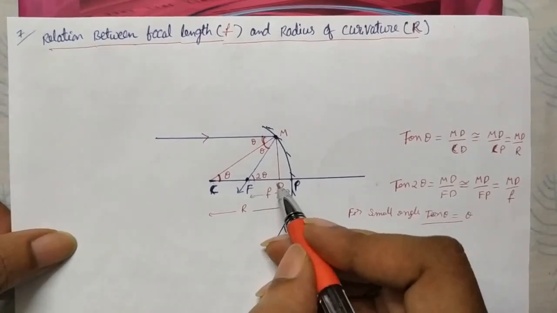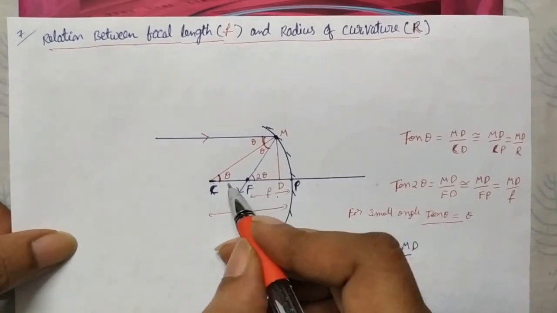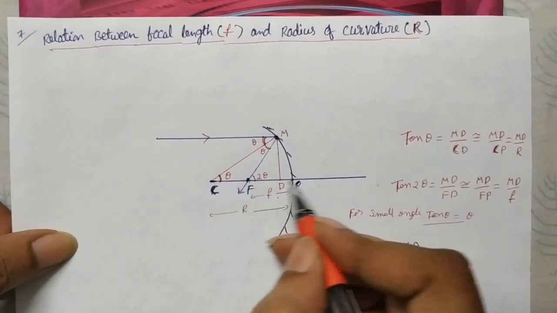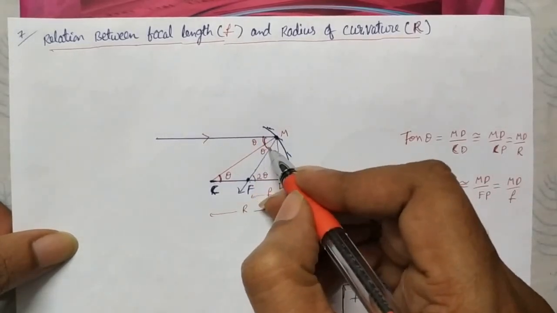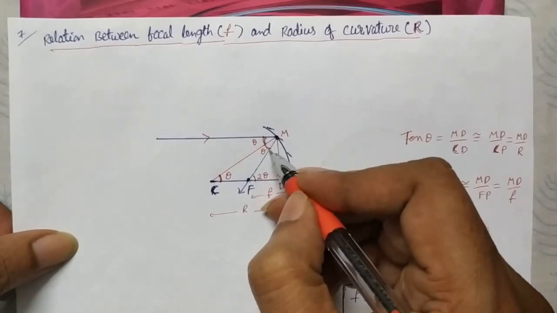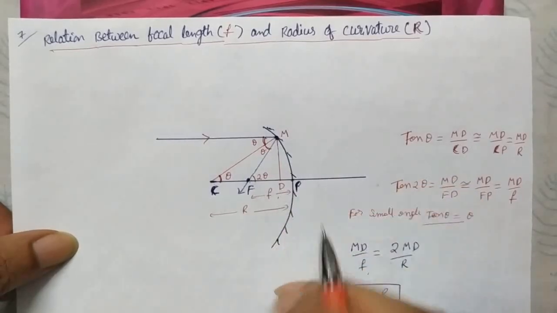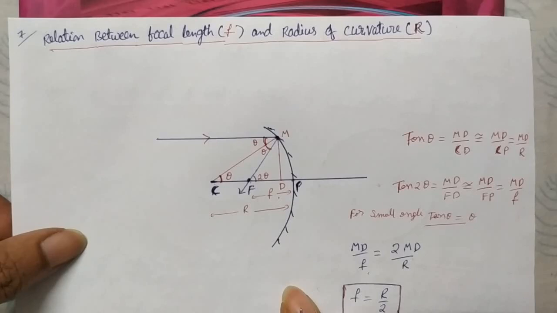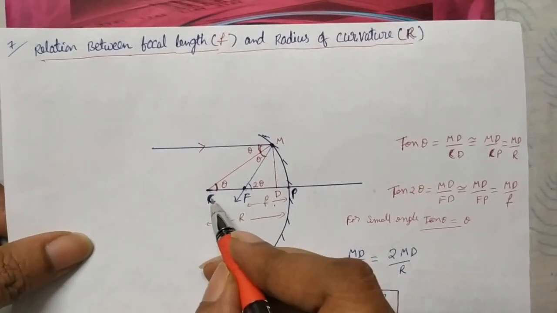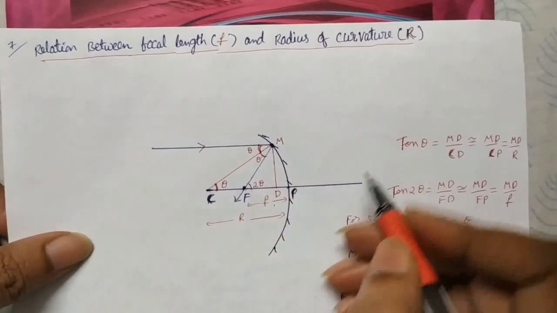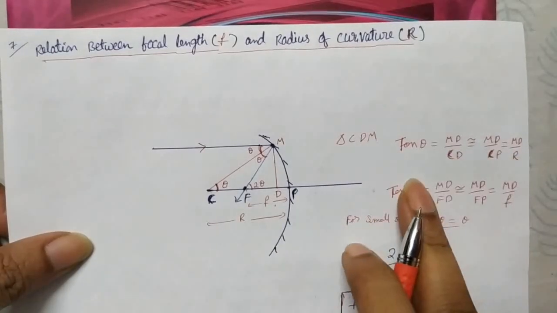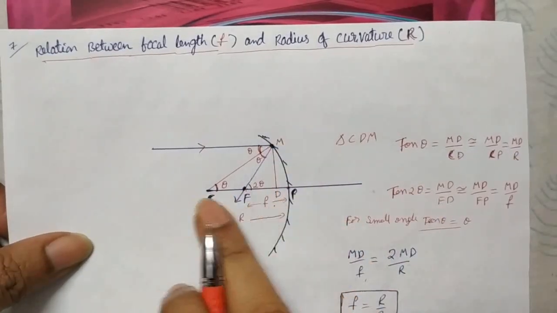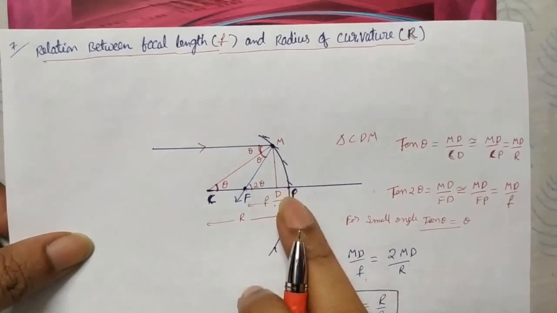Similarly for this triangle, here you get 2 theta. Why? Because there is a principal axis and these lines are both parallel. The angle with this transverse line is 2 theta, that's why this angle is 2 theta. From the bigger triangle CDM, we can write tan theta is equal to opposite by adjacent, so MD by CD.